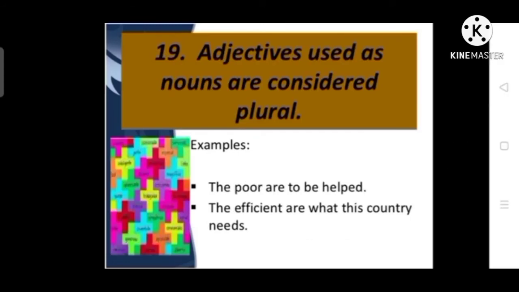According to number 19, adjectives used as nouns are considered plural. For suppose poor, efficient, they are adjectives. But when we add definite article with these adjectives, in order to show plural meaning, they always carry plural verbs. For suppose here the poor means poor people. So it carries plural verb. The poor are to be helped. The efficient are what this country needs.